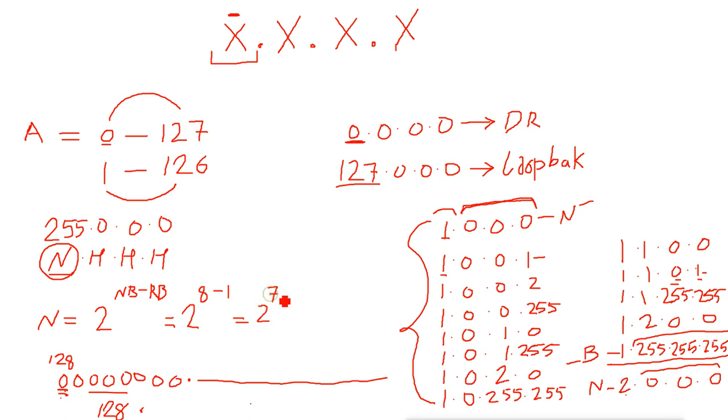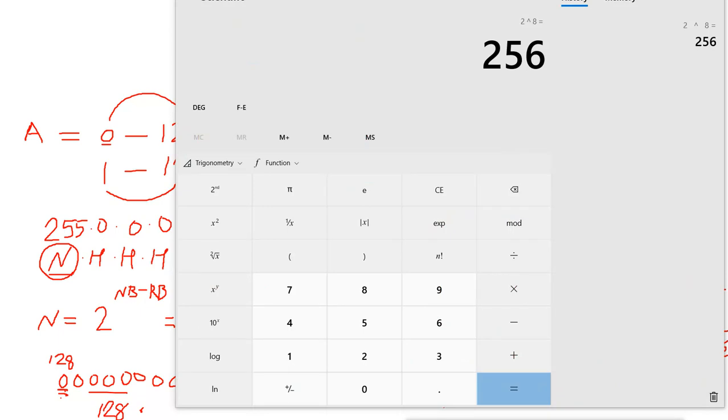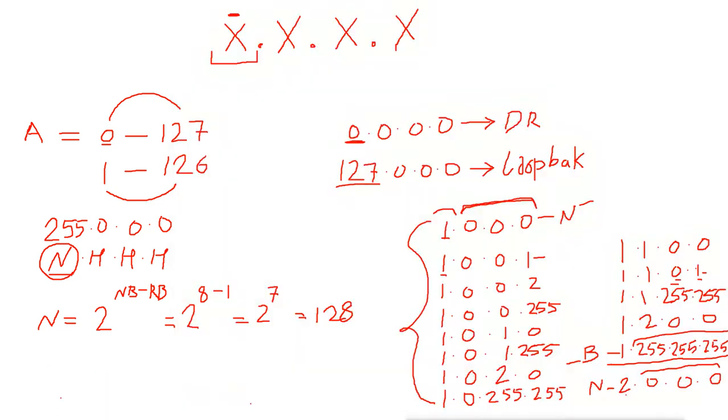And when we raise 2 to 7, we get 128 actually. And that is the actual number of networks we are getting in class A.